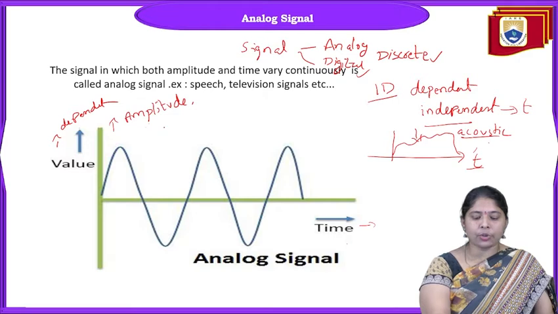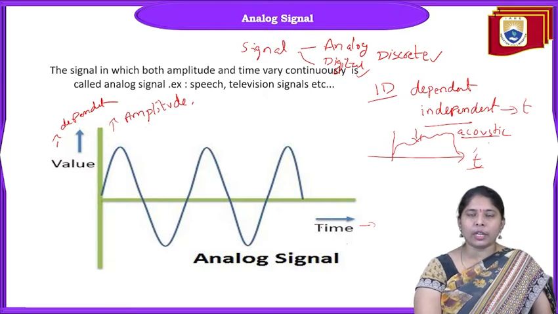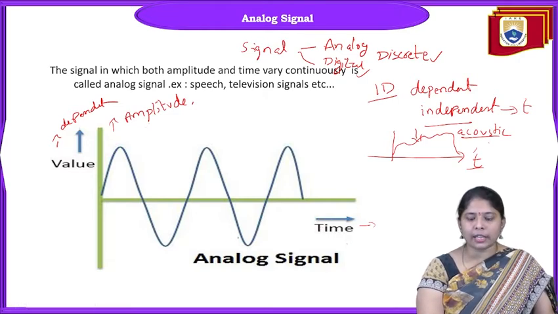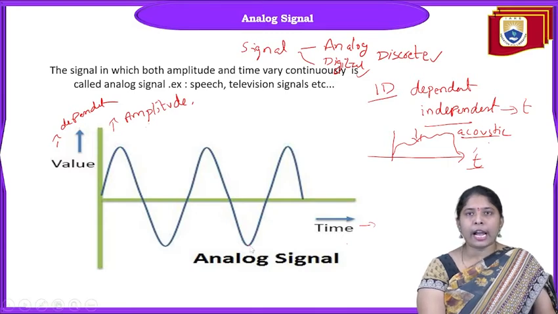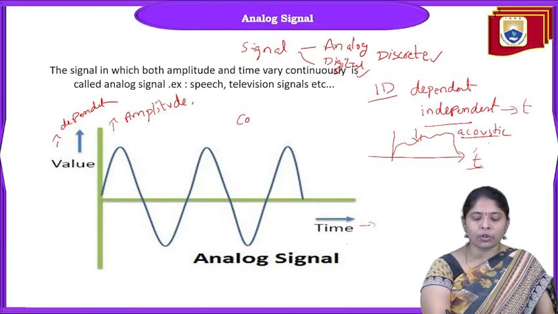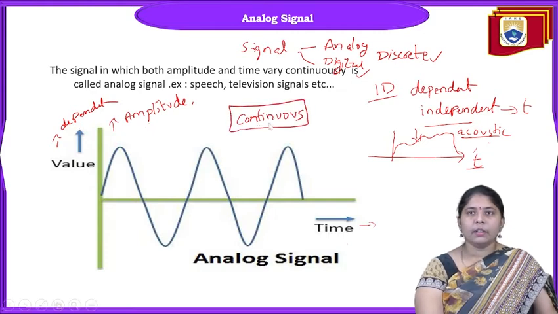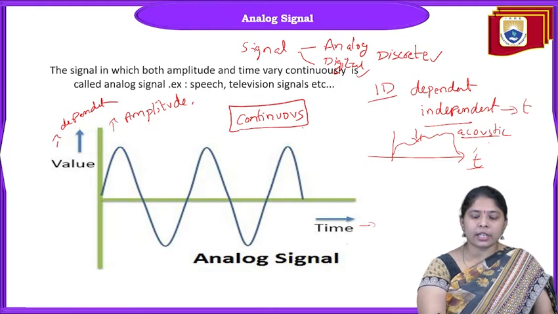If amplitude and time both are continuous, then the signal is known as an analog signal. Here we have a concept called continuous. What is the meaning of continuous? At each and every instant of time, if the amplitude exists, then it is called continuous.